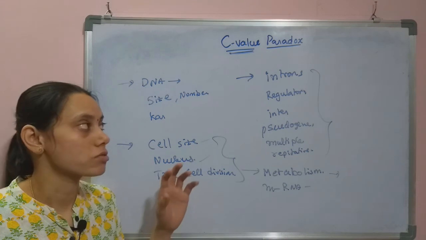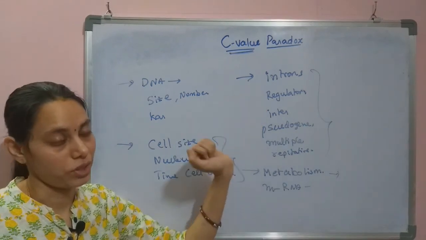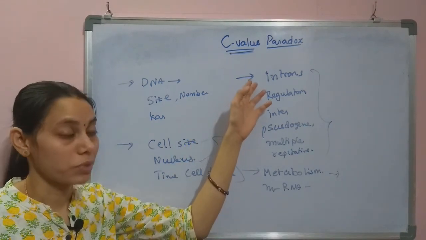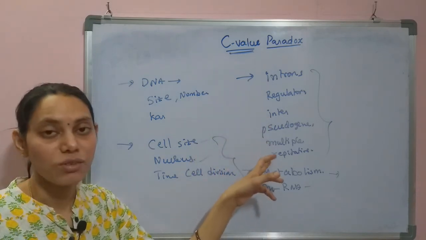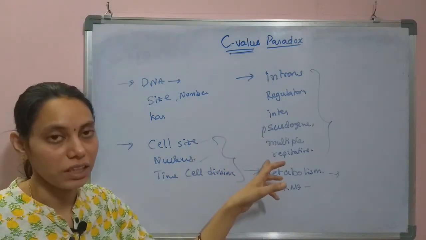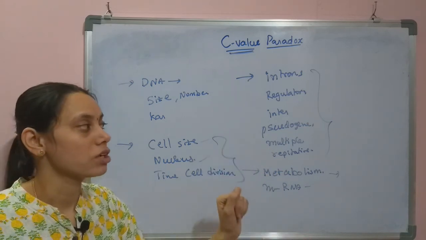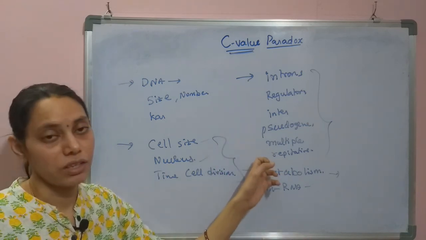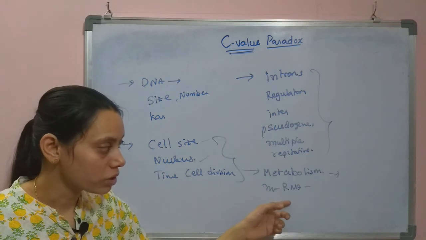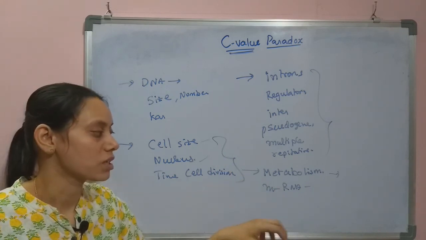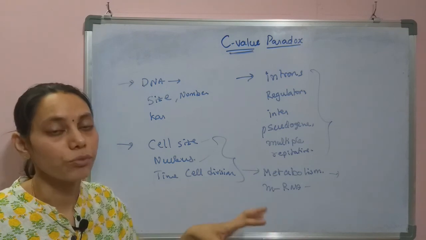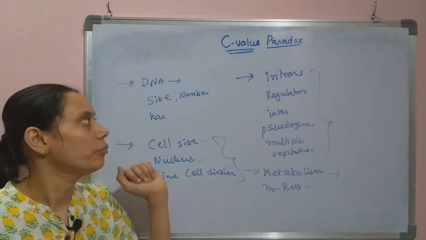So due to the presence of non-coding portion of the DNA, due to presence of different lengths of different sequences present in the DNA among these species, this C value variation is happening, but their metabolism is mostly similar with similar species, and the mRNA content is more or less the same.